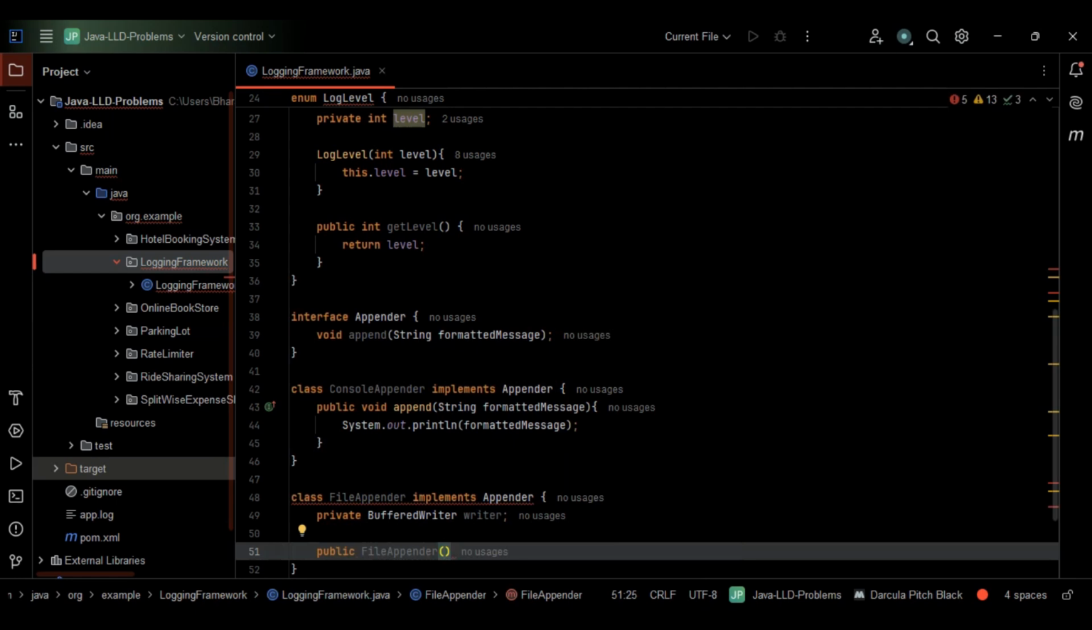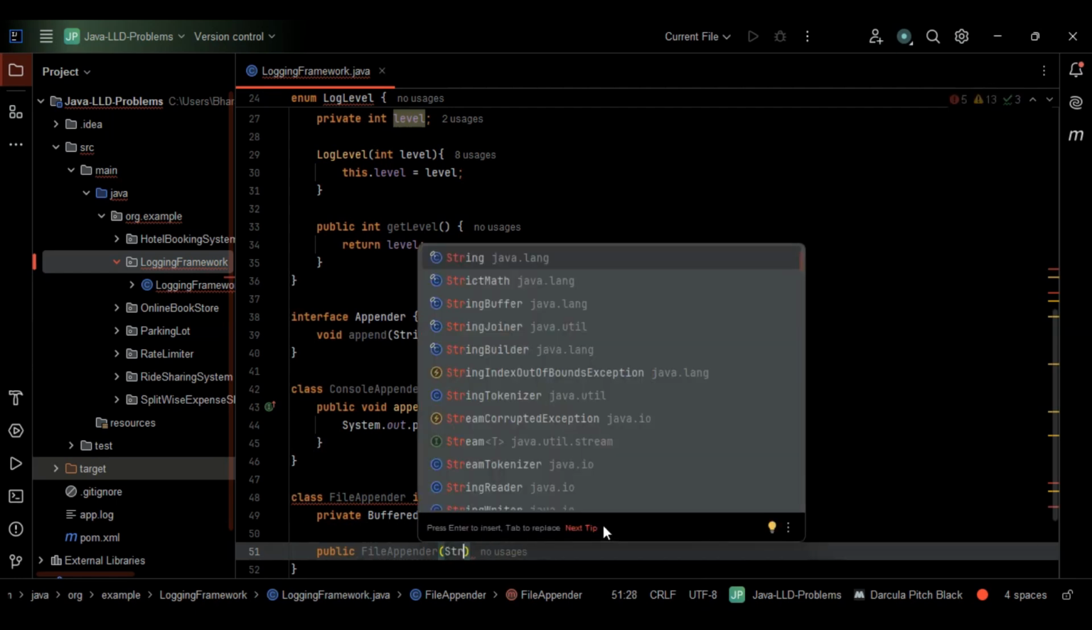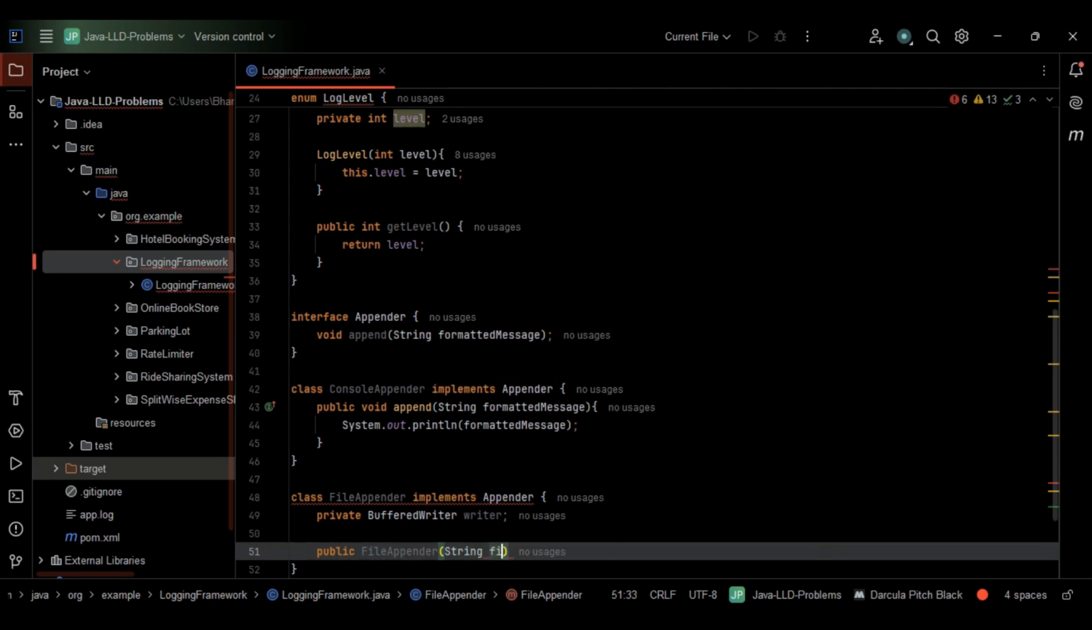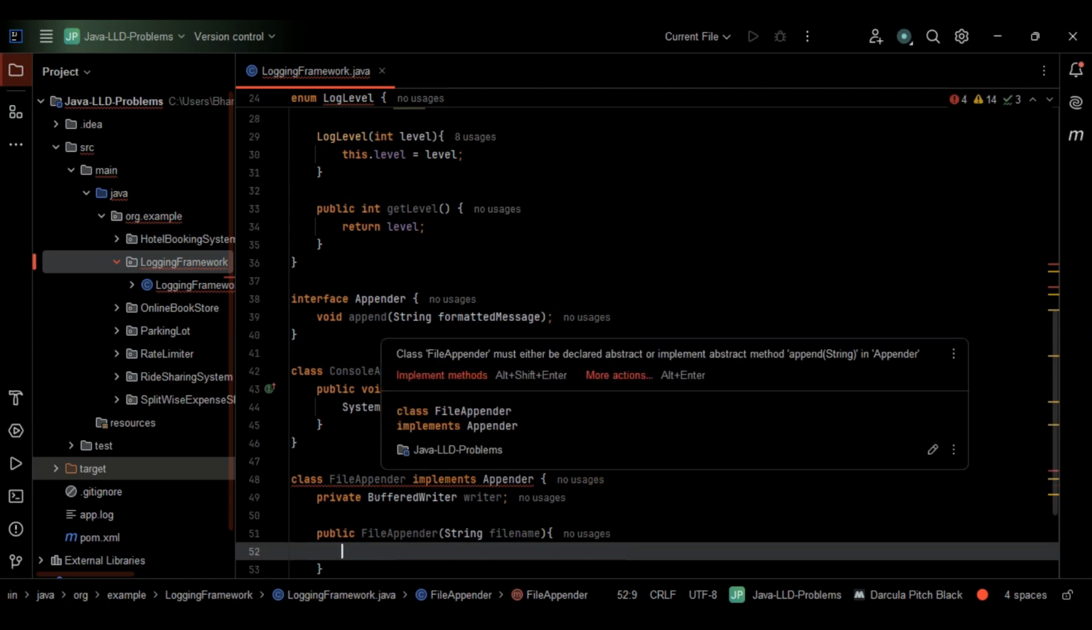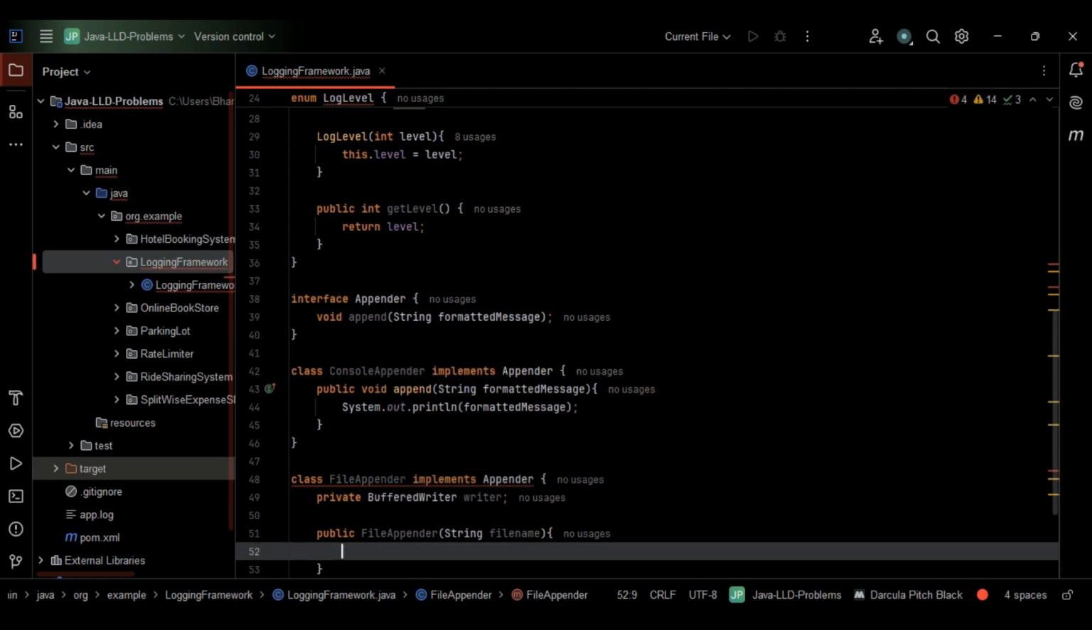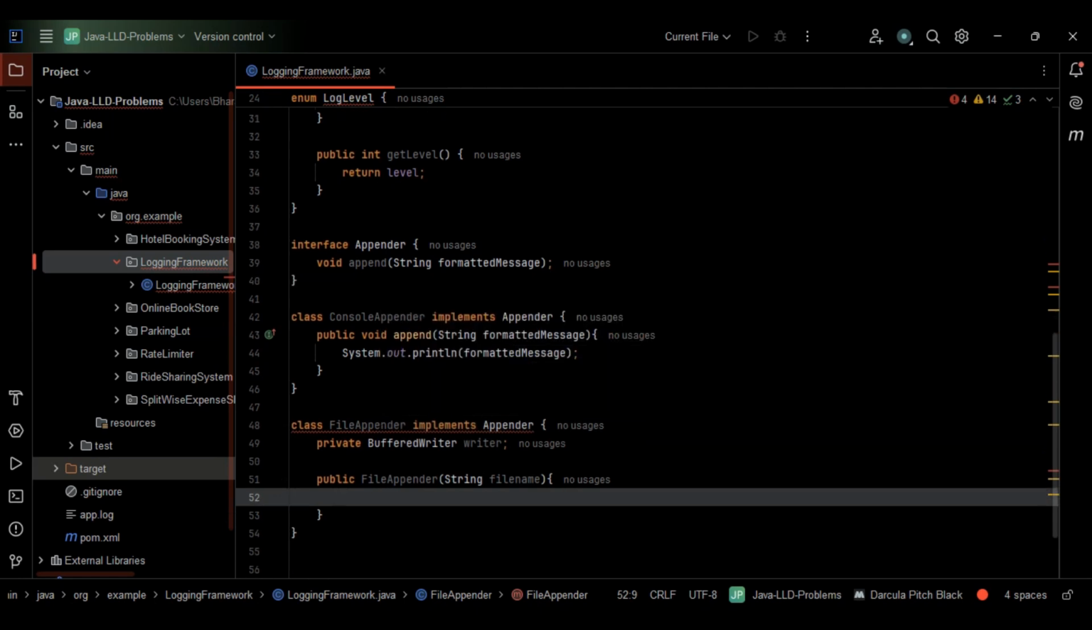Within this method, let's go with the parameter file name. So I'll give file name here. This is fine. Are we getting any error here? Why? Class file appender must either be declared abstract or implement abstract method append(String) in Appender. So here, just give me a second. This is fine. Let's see.